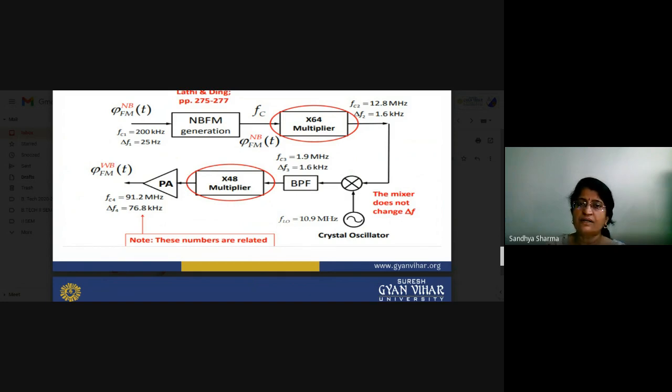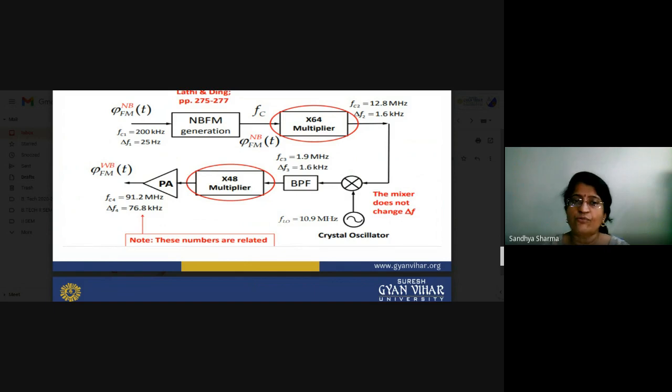According to that, you can use this type of multiplier system for converting your narrowband frequency into wideband. Suppose your initial frequency is 200 kilohertz. By using the multiplier you can convert it to 12.8 megahertz, and del f of 25 hertz will also be converted into 1.6 kilohertz. These frequencies pass through the mixer, and the mixer doesn't change the frequency deviation, it is a fixed property. After crossing the mixer, we reduce our frequency because we have two multipliers, 64 and 48.